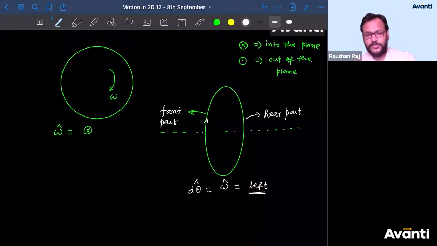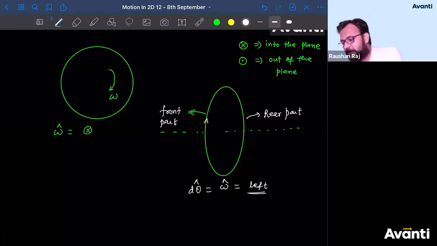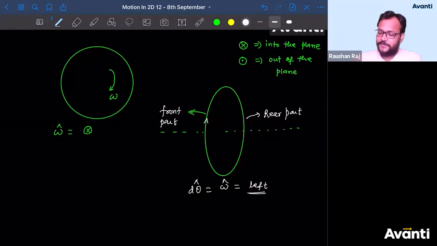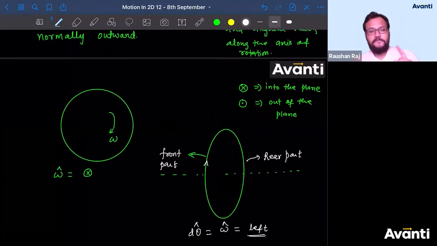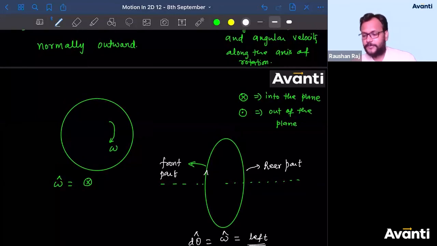Think about it. Guys, what is one unique thing about this? What is common every time? Can I say whenever you are going to find the direction of angular velocity or angular displacement, every time the direction will be along the axis of rotation only. Curl your fingers.